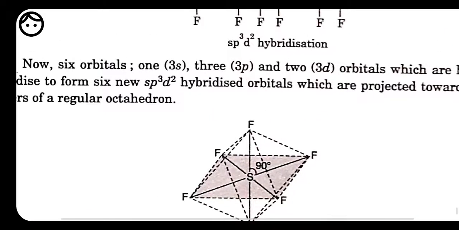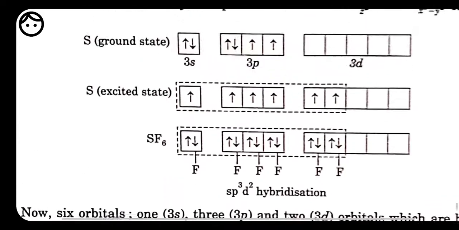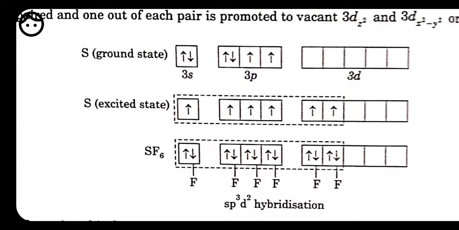If it is asked to show the sp3 hybridization with example and with structure, because this type of question will be asked for 3 marks, then you have to show everything. You have to show the electronic configuration, their ground state, their excited state, how the electrons are going to fill, what the example is, and what the geometry will be. You people have to show all these things, then only you will get full marks.